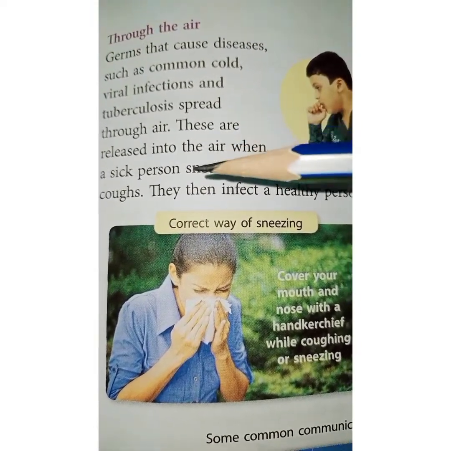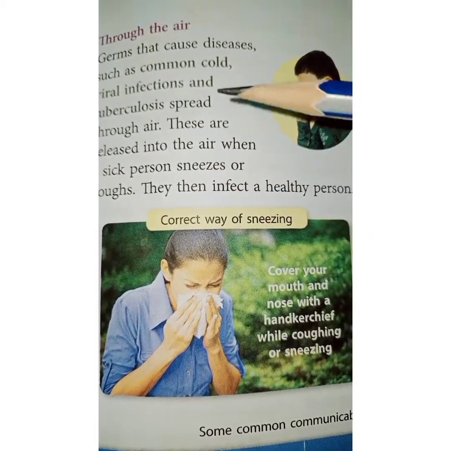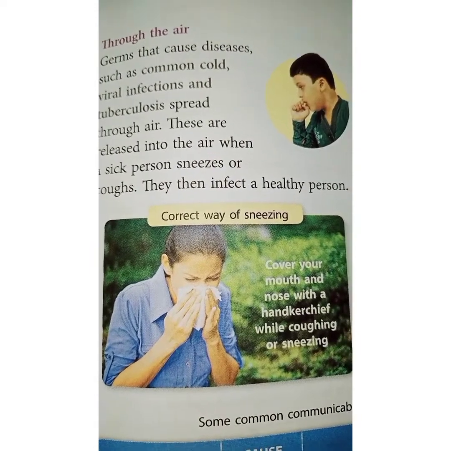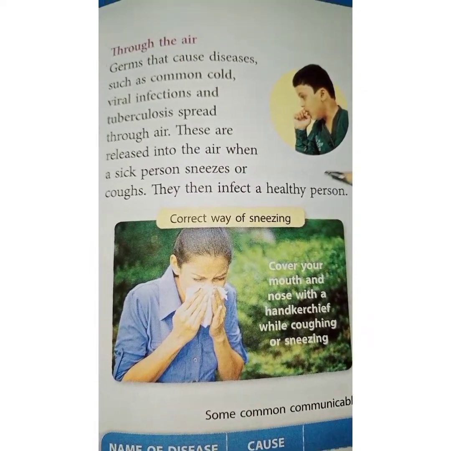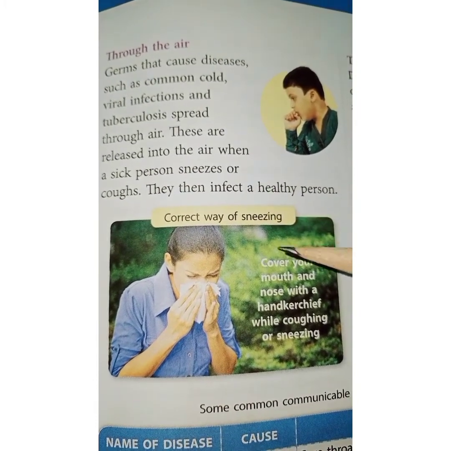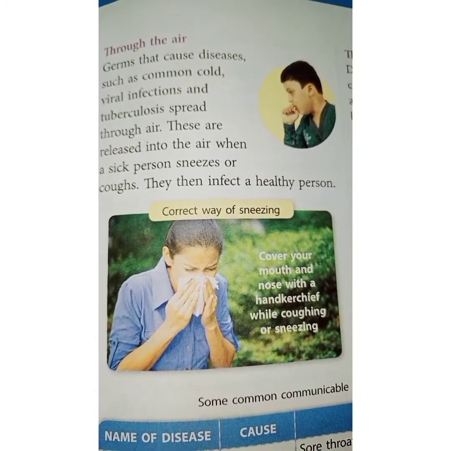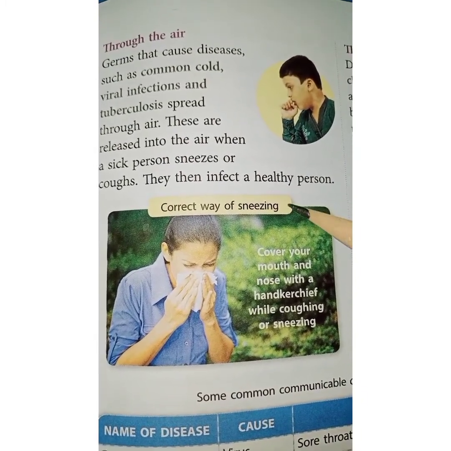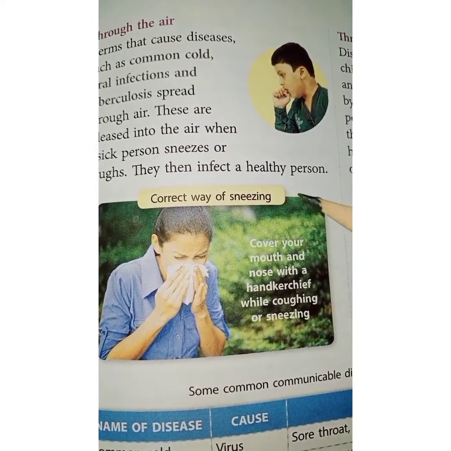They are released into the air when a sick person sneezes or coughs. Whenever a person who has a common cold, viral infection, or tuberculosis coughs or sneezes, the microorganisms fly in the air and spread everywhere, and the person nearby will get infected.